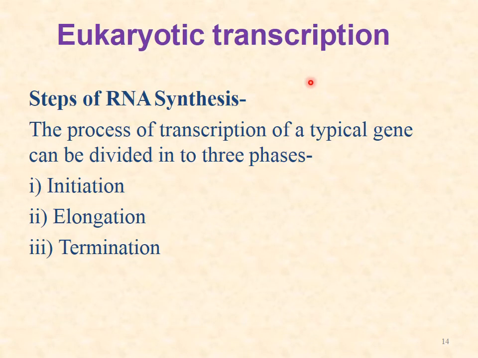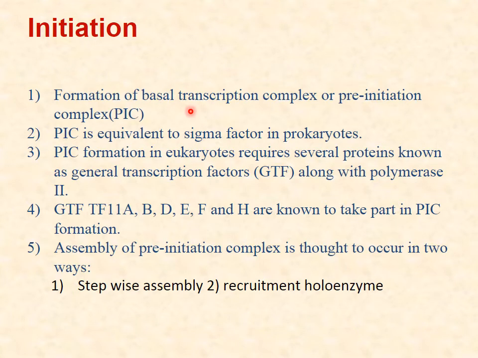Eukaryotic transcription also has the 3 steps, that is initiation, elongation and termination, as in prokaryotes. But in initiation, there is a formation of the pre-initiation complex. This is not equivalent to the sigma factor, which was in prokaryotes. Here we have many factors like transcription factor 2A, B, C, D, E, F and H. These take part in pre-initiation complex formation.